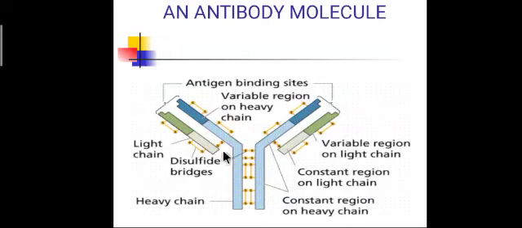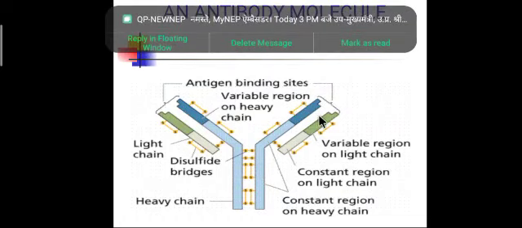The yellow bonds are disulfide bonds, and that is the light chain. One terminal is the carboxylic end and the other terminal is the amino end, indicated by the N terminal and C terminal.